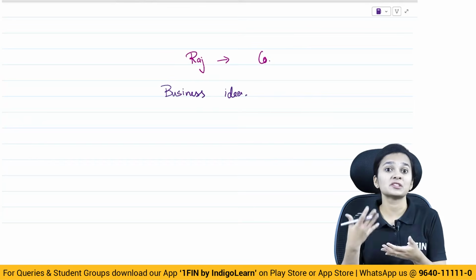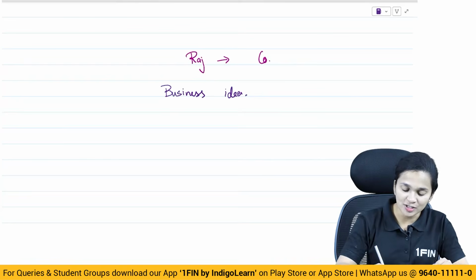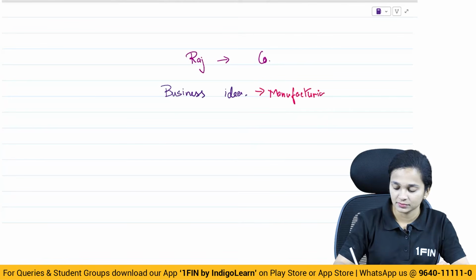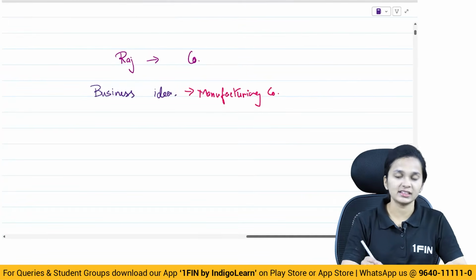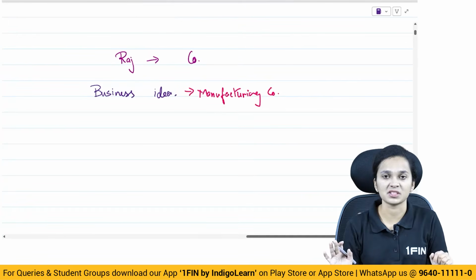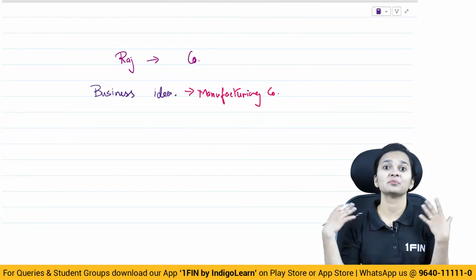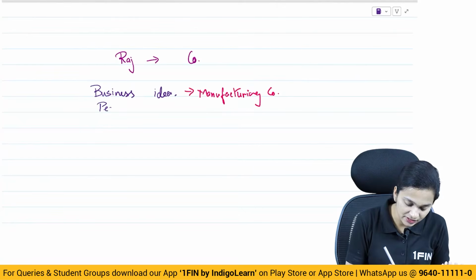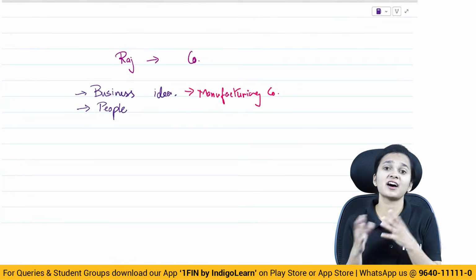So what is the business which he is going to do after incorporation of a company? Let's say Raj has thought of a business idea and he wants to establish a manufacturing company. Alright, no problem. Now that Raj has a business idea, can he go and incorporate a company himself? No, Raj will need some capital. Raj will need some members in his company. So he'll need people in his company. Not only a business idea, he'll also need people to start the company.